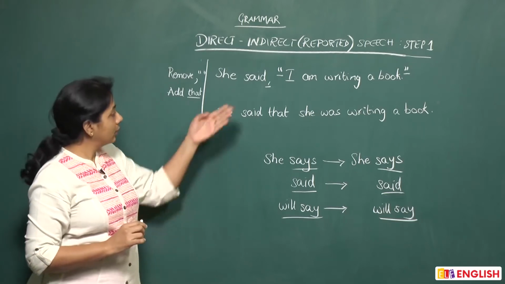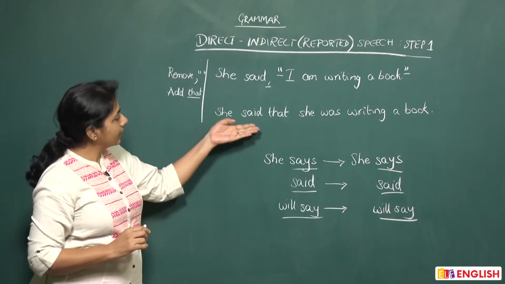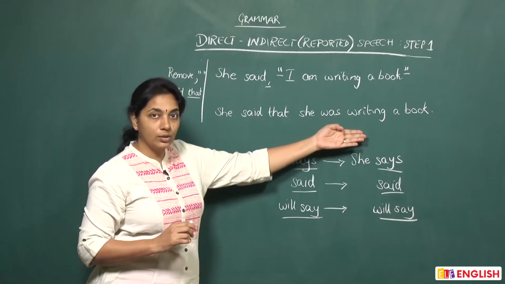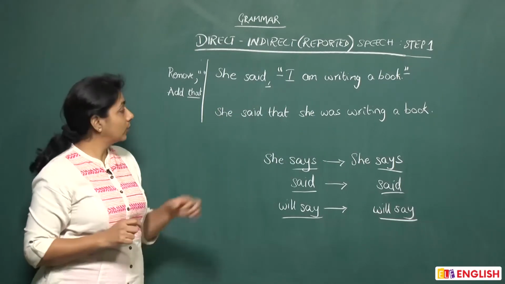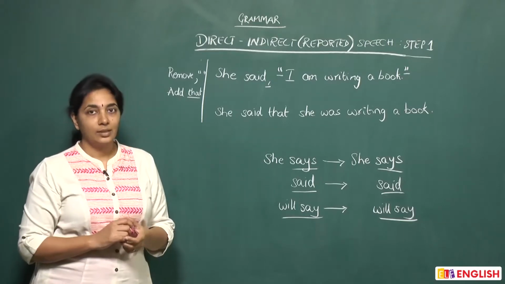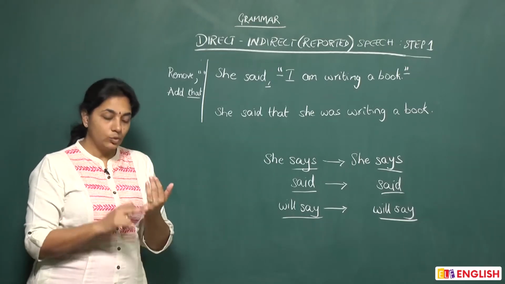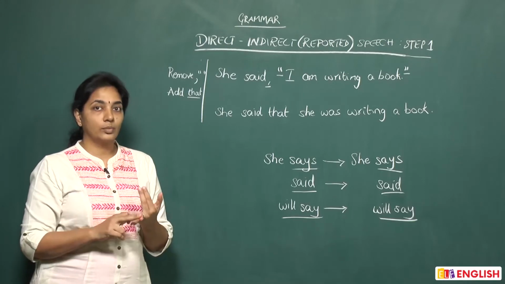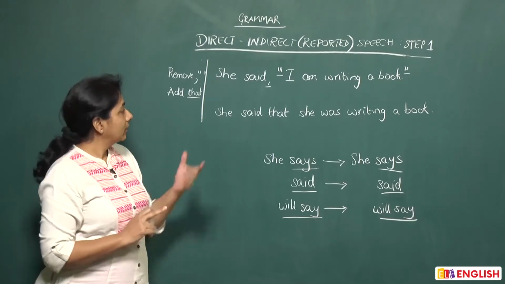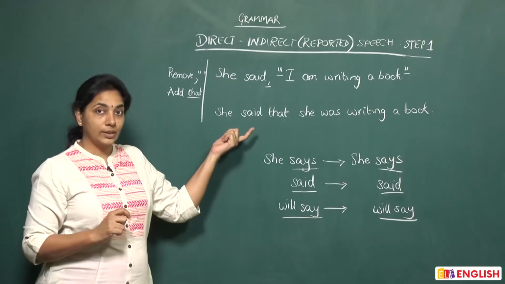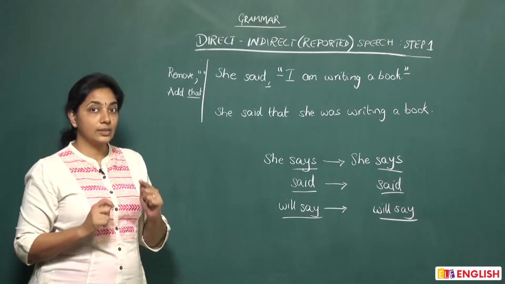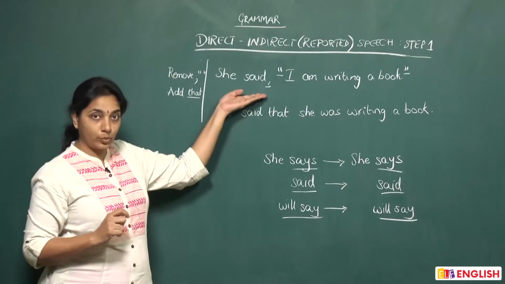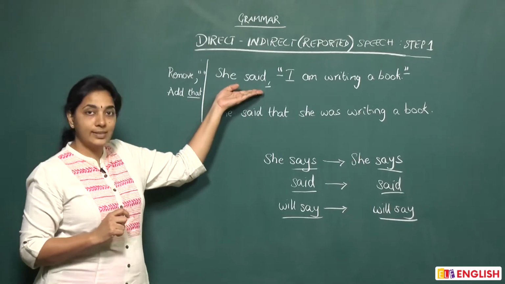So remove the quotation marks and next you have to remove the comma. Alright. So if you look at our sentence, she said that she was writing a book. There are no quotation marks, there is no comma and a new word that has been added. So step 1 is remove quotation marks, remove the comma and add that. Now what we want to bring to your attention here is the reporting verb. As you know, the reporting verb is the verb that comes before the reporting speech. In this case, it is said.